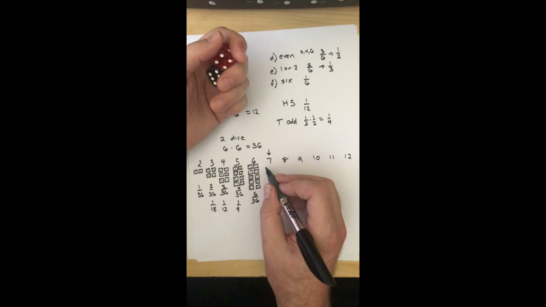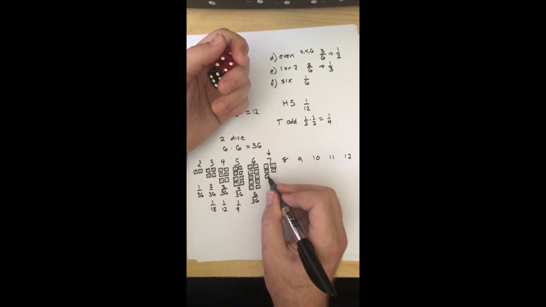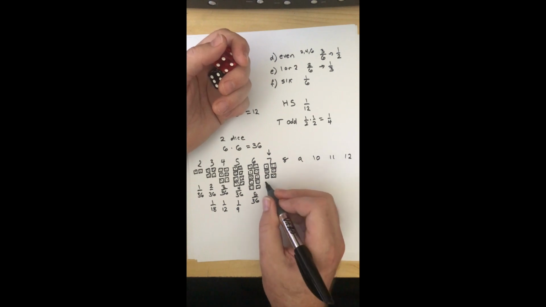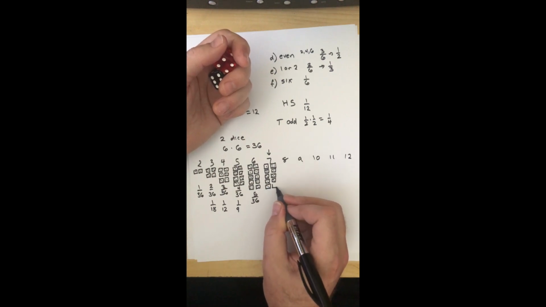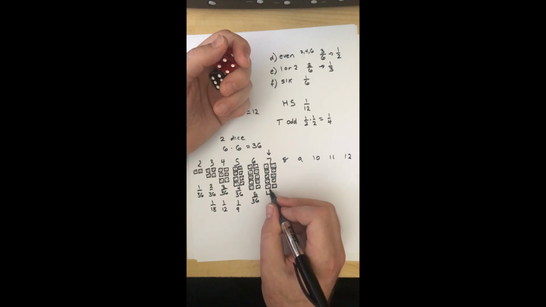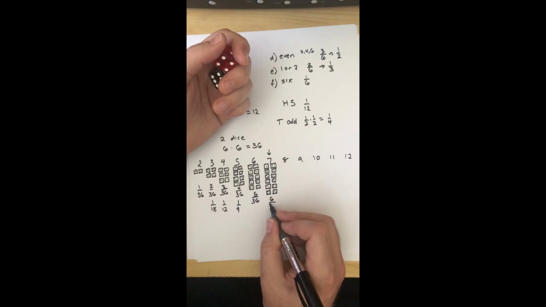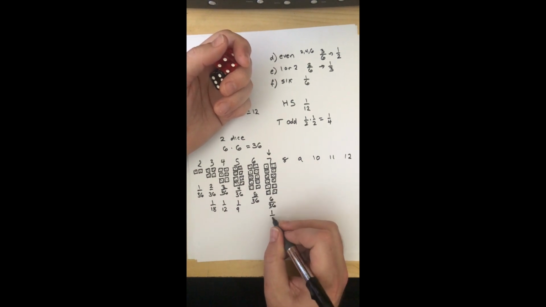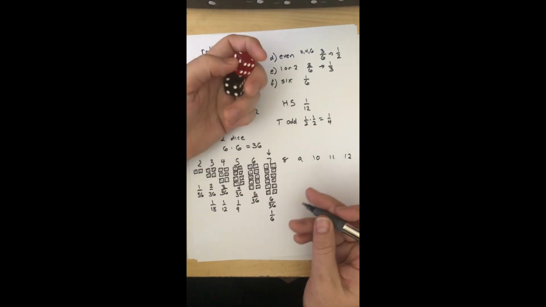It's going to have the most. So I'm going to start with 1 and 6, and of course, I have 6 and 1. I can have 2 and 5, and 5 and 2. And then I can have 3 and 4 and 4 and 3, for a total of 6 out of 36. That is a 1 out of 6 chance of rolling a 7 when you roll 2 dice at the same time.